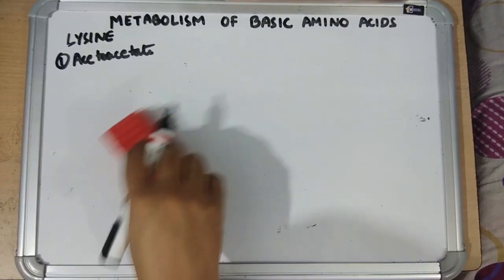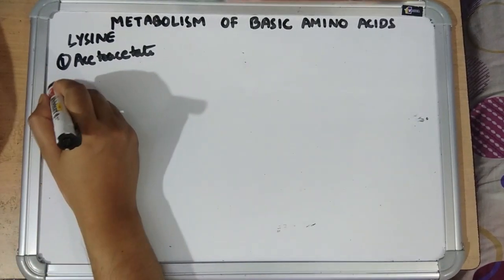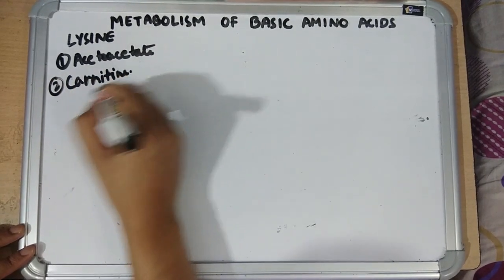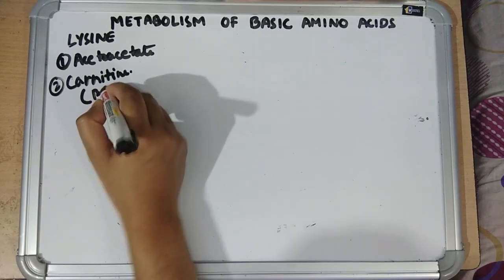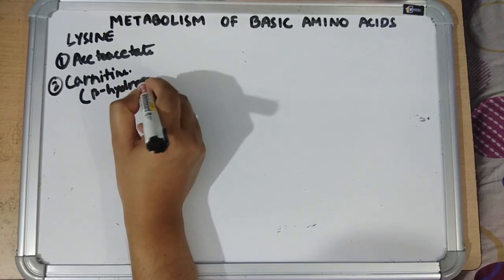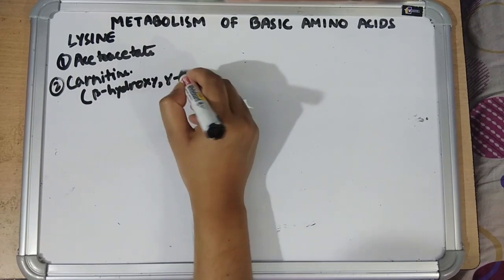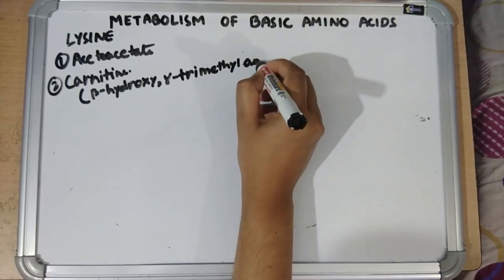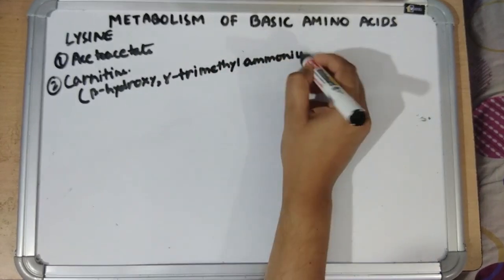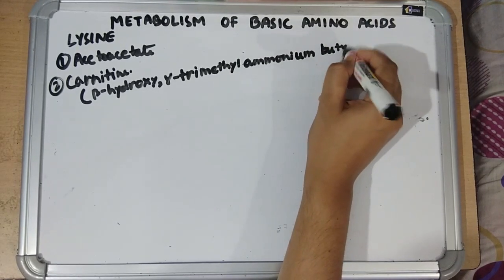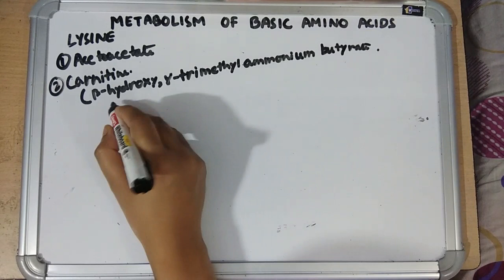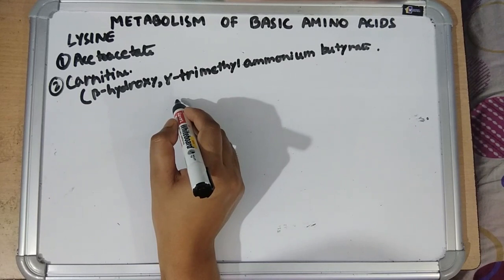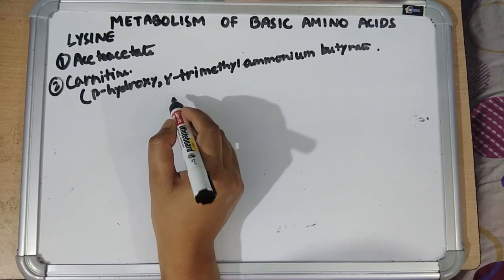Next, an important compound known as carnitine is formed from lysine. Carnitine, the chemical name is beta hydroxy gamma trimethyl ammonium butyrate. So this carnitine carries long chain fatty acids from cytosol to mitochondria for beta oxidation, and carnitine is synthesized from lysine in the liver.